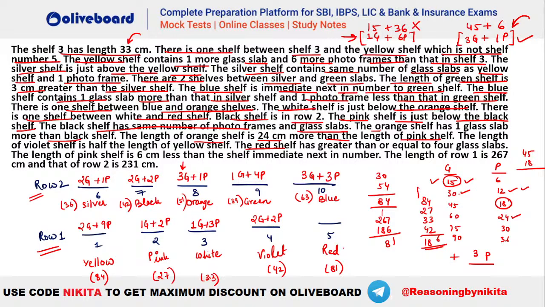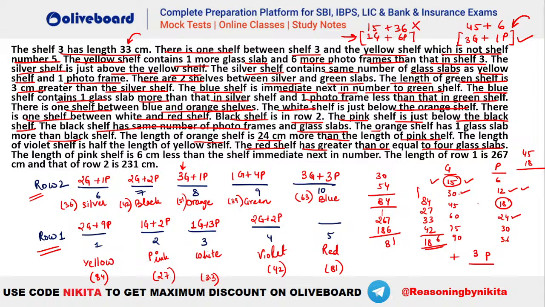Hai na? Now, how do we have 81 centimeter in here? That is the question. How do we have 81 centimeter, guys? It is also given that the red shelf has greater than or equal to 4 glass slabs. So the number of glass slabs has to be greater than or equal to 4, right? It cannot be less than 4.